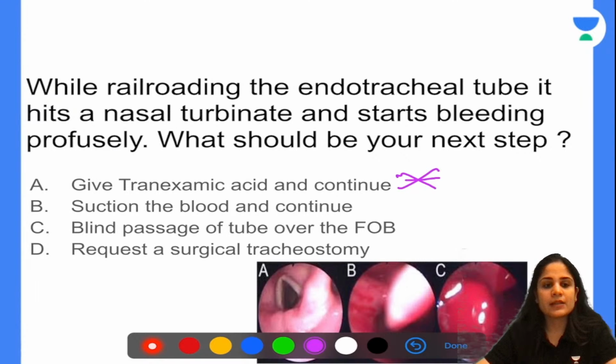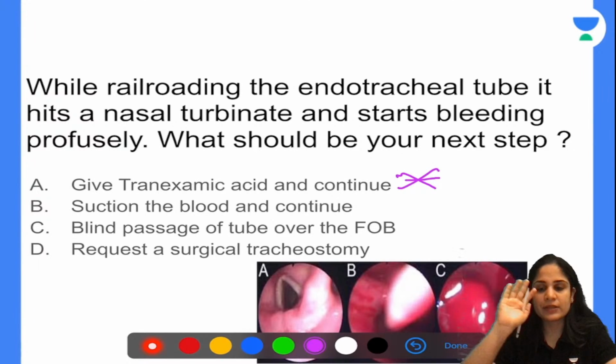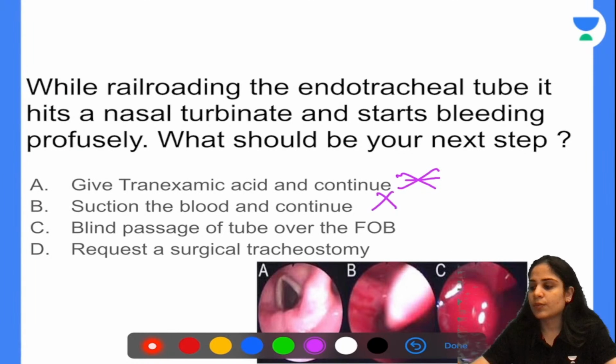The problem with a fiber optic intubation is once it gets obscured by all this bleeding, you cannot see any part of the airway. Okay, so will you pass the tube blindly over the fiber optic bronchoscope? No, that should also not be done. What should be done in this case is that you should conclude that you will not be able to see the airway, and since you have not given any drugs, the patient is still breathing spontaneously on his own, you are in a safe place over here.